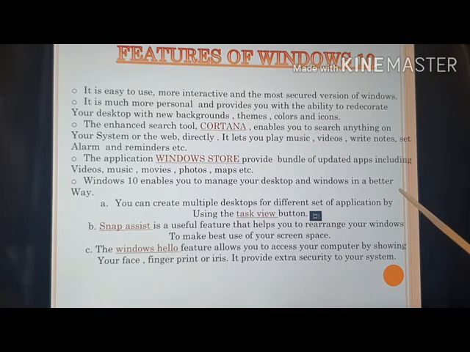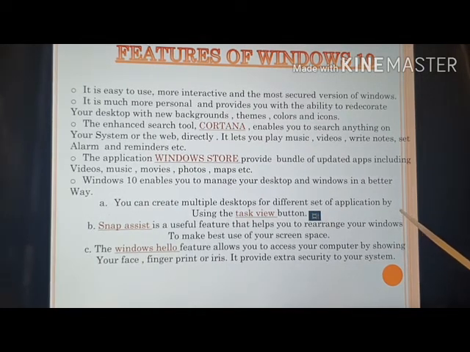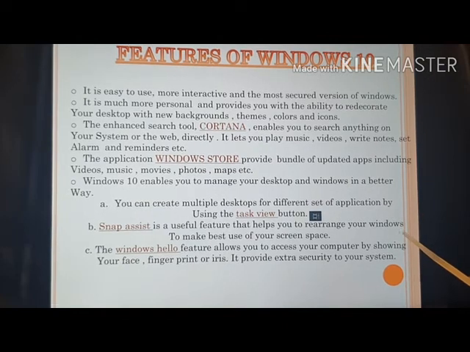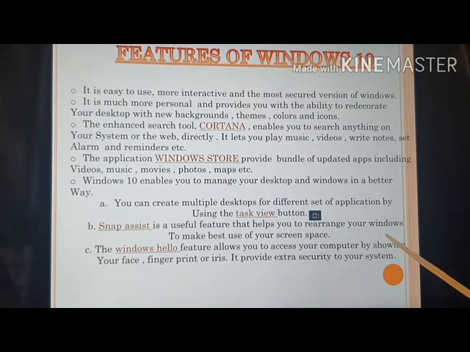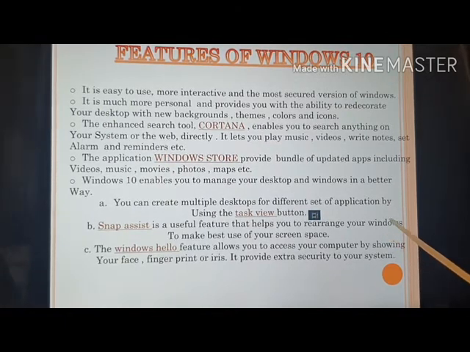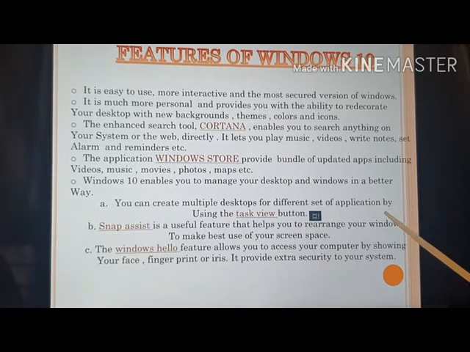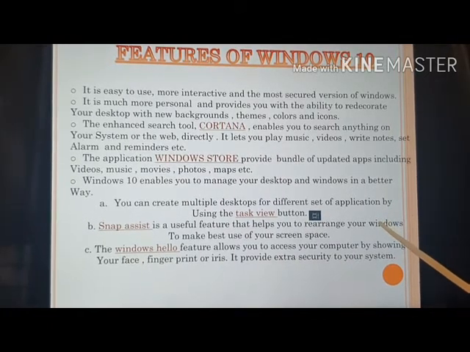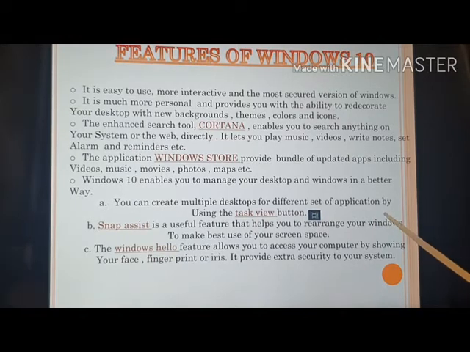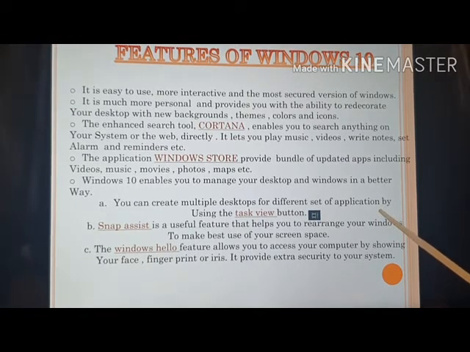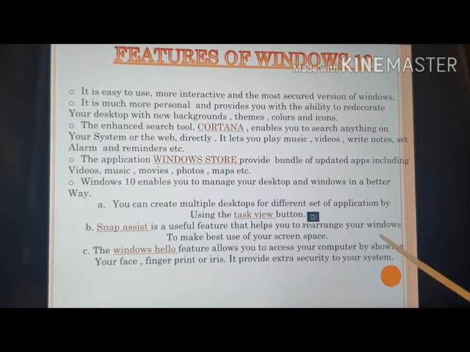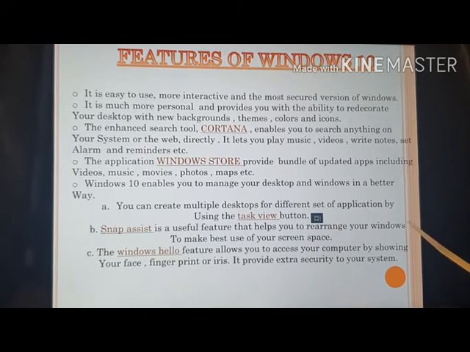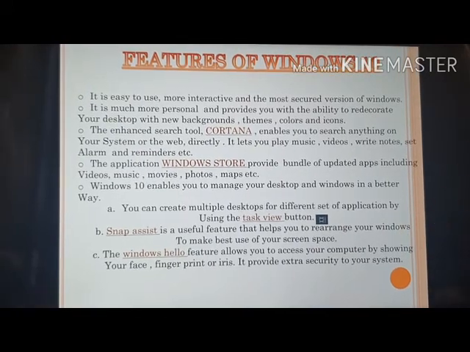Now Snap Assist is a useful feature. It also helps you to rearrange your windows to make best use of your screen space. We can use multiple windows, multiple screens in a single screen. We will look at how. Next is Windows Hello. This is a type of password we apply on our laptop, but in this we can use our face, fingerprint, etc., like we do in our phone. It provides extra security to your system. Windows 10 only provides all these features, not all Windows. Now take a look.